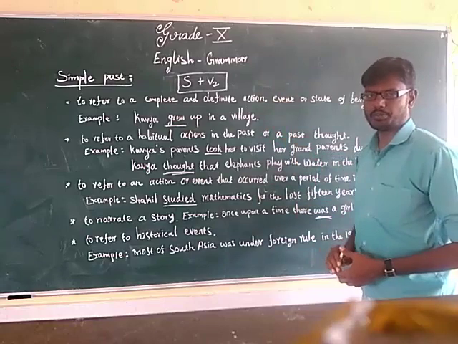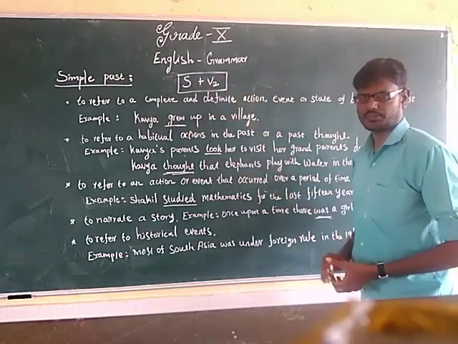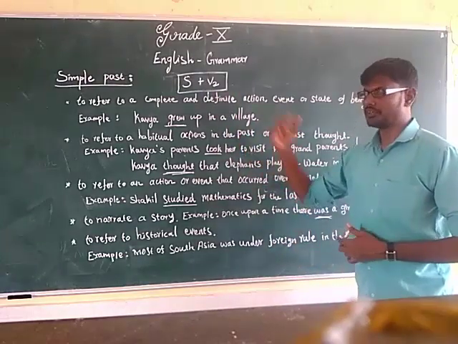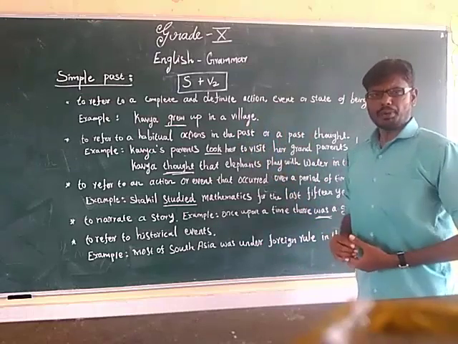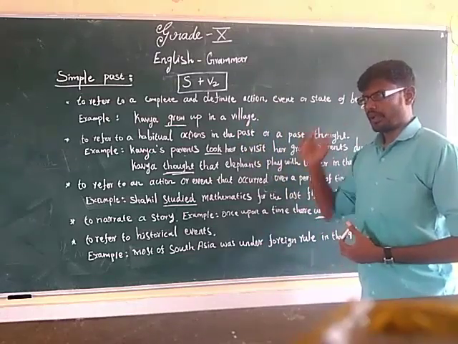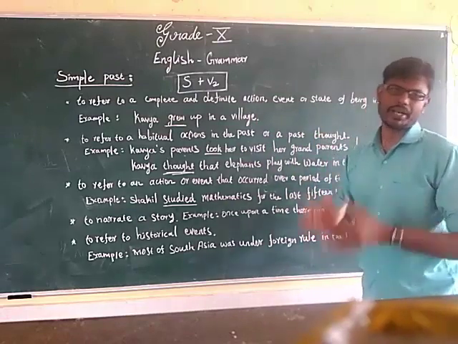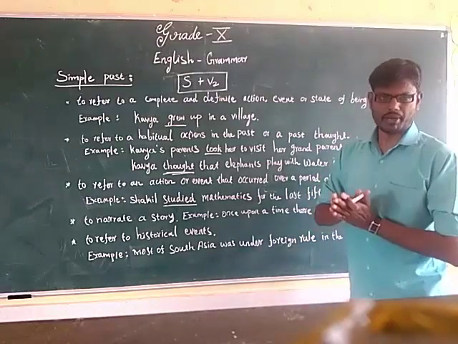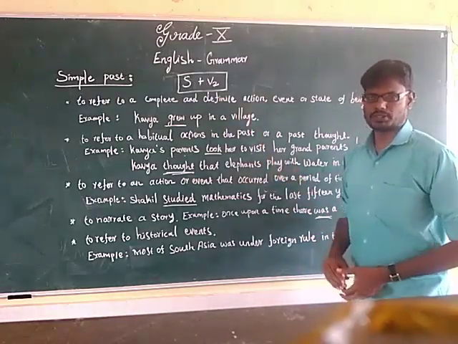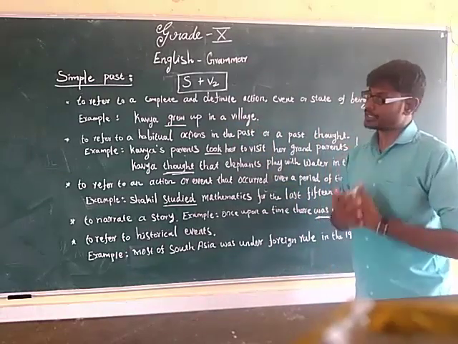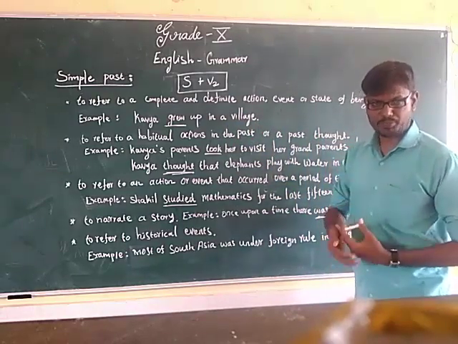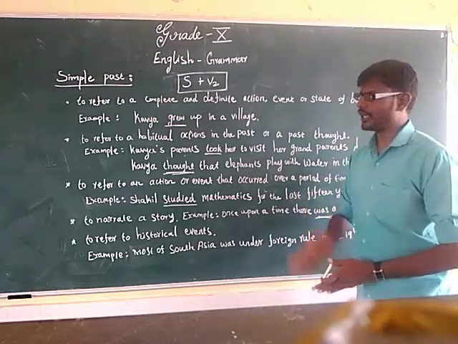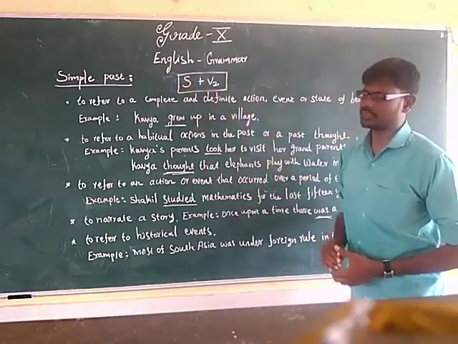What is the structure for simple past? Subject plus V2 is the structure for simple past tense. Let us understand the definition of simple past. Simple past expresses an action or event that has taken place before the time of speaking. Okay, before the time of speaking. That is simple past tense.